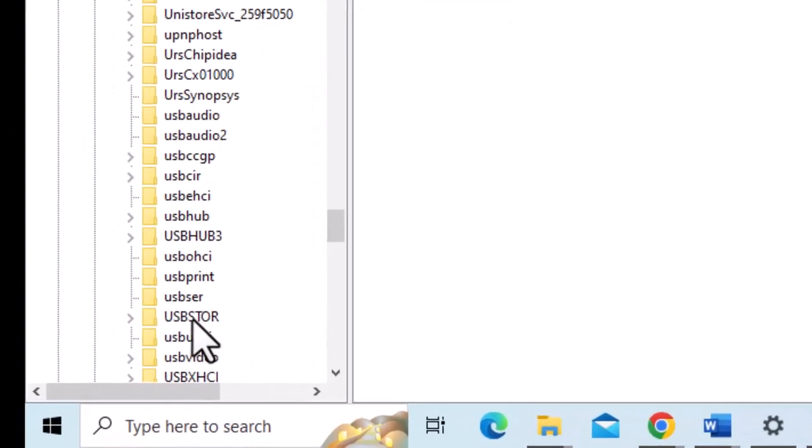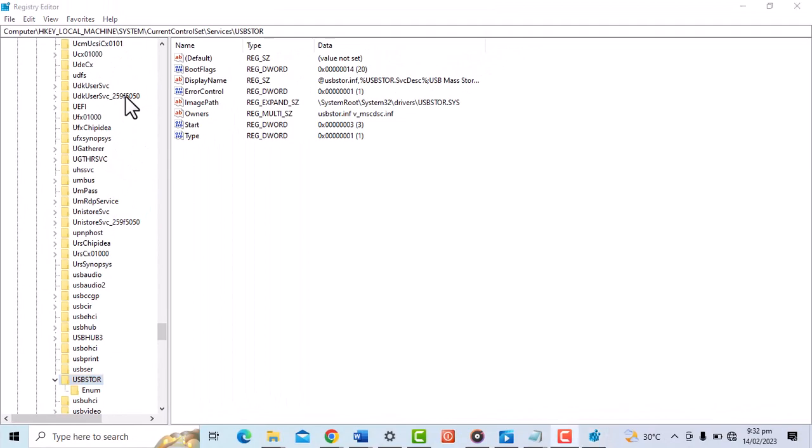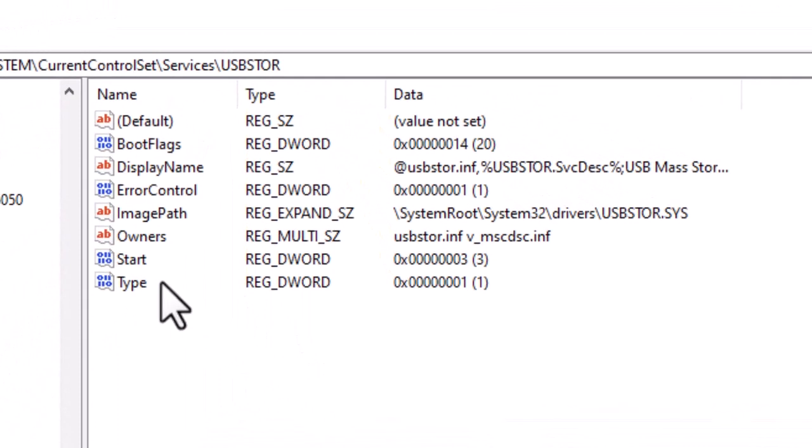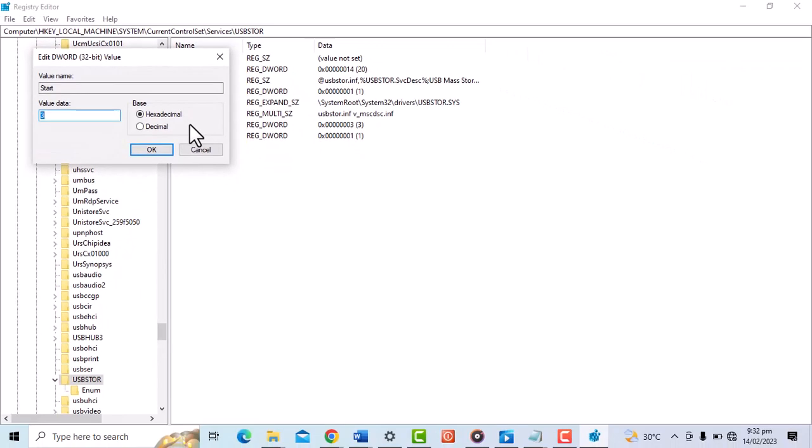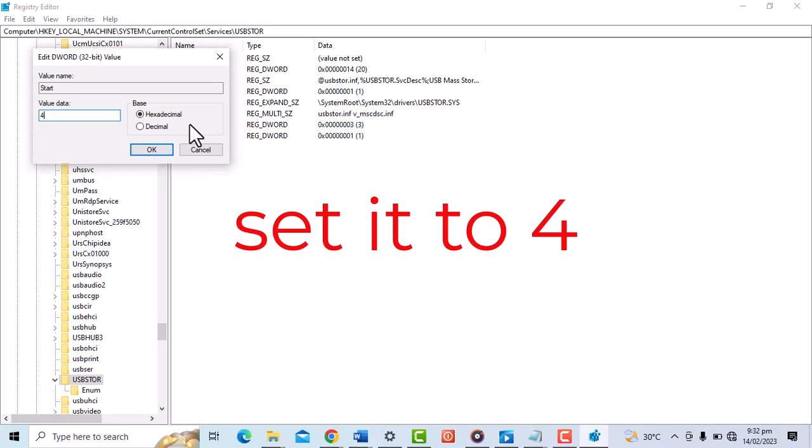you look for this folder and then double click on it, and you double click on Start. This value data has been set to 3, so you change it to 4 and click OK.